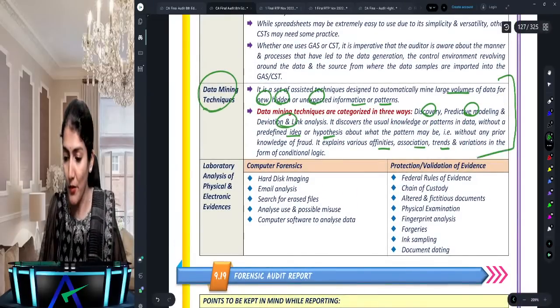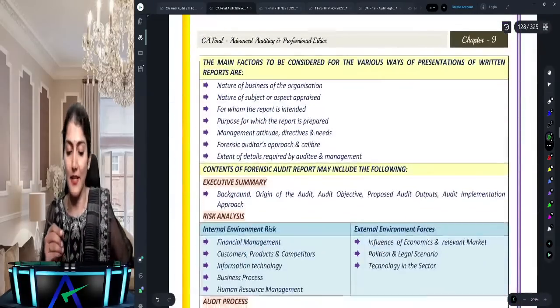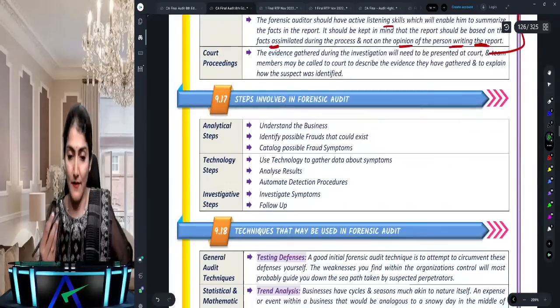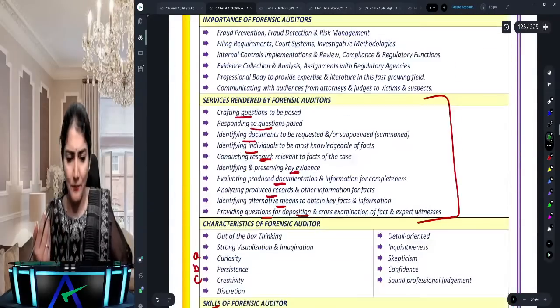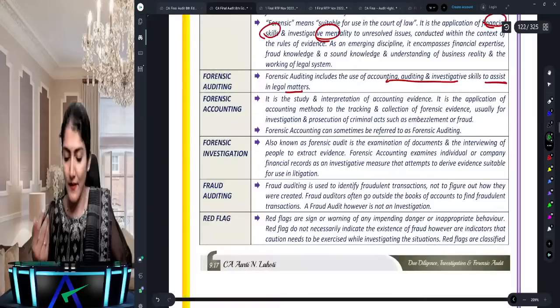Right? So again, very important one over there regarding the data mining techniques. Right? Data mining techniques. Right? So that's a quick one from our side regarding the forensic audit.